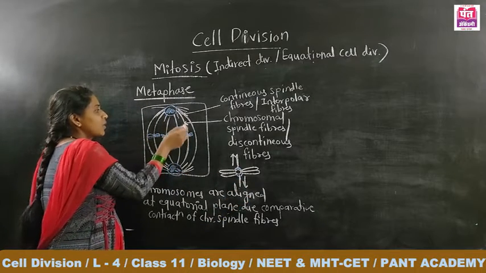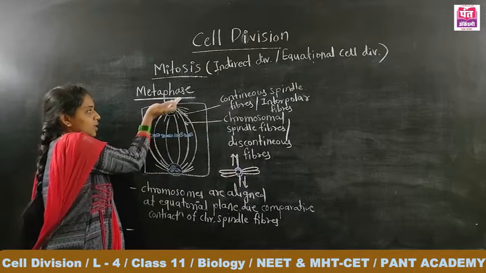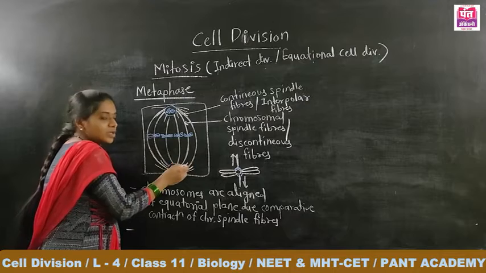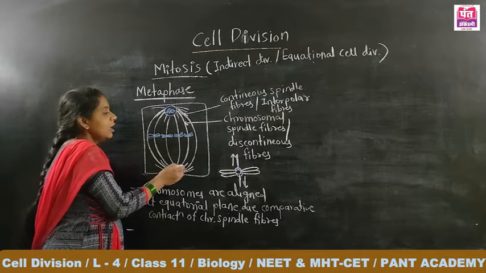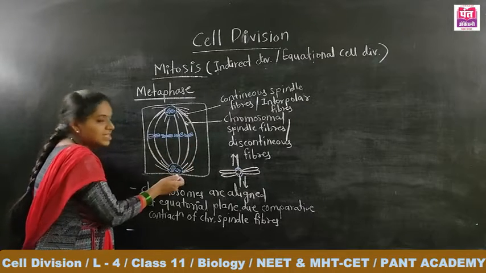That piece of the spindle fiber pulls the chromosome towards that pole, while that piece pulls the chromosome towards the other pole.